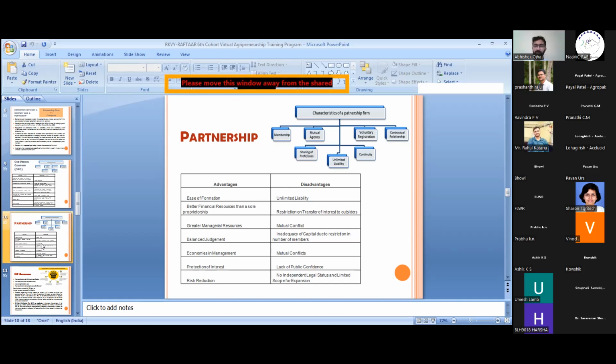Next is contractual relationship. All the partners are liable for each other's actions. If I am a partner in a partnership firm, and we are two partners in that firm, then for his actions I am liable, and for my actions he is liable. So the contractual relationship occurs in that sense. There are many advantages of a partnership firm.